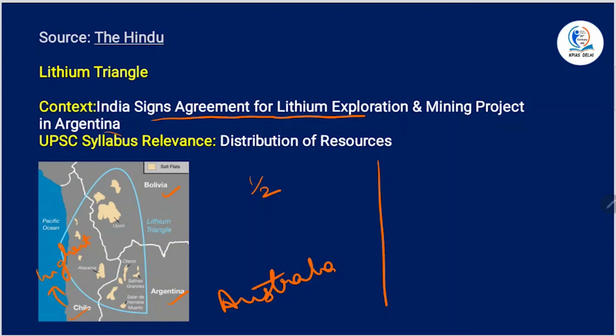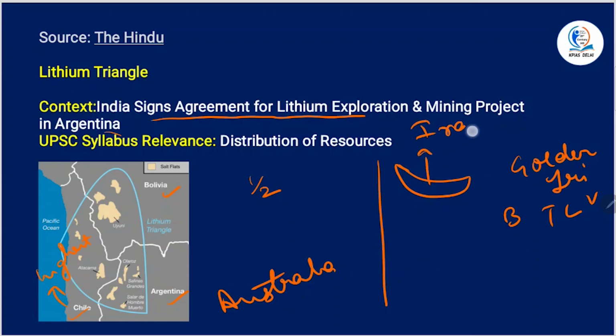And though it is not related to this topic, however, there is a term known as golden triangle and golden crescent. All right, now what is golden triangle? These are the countries related to drugs. Okay, and there is drug menace. All right, and what are these golden triangle countries? It is Burma, Thailand, Laos, and Vietnam, while golden crescent has Iran, Afghanistan, and Pakistan.